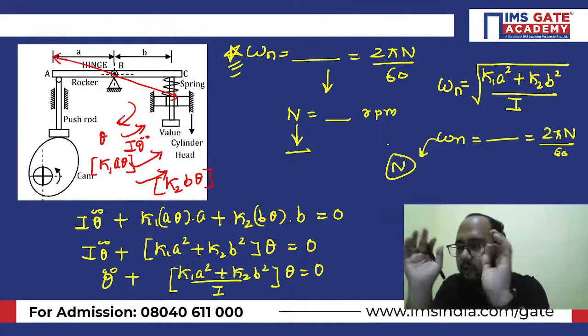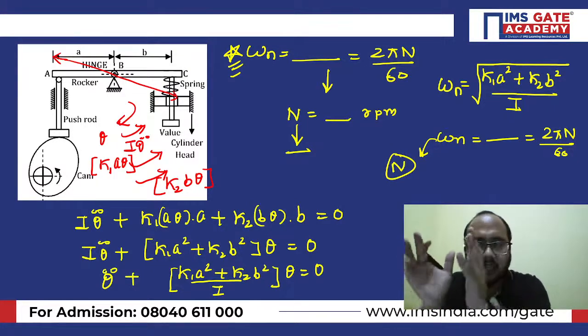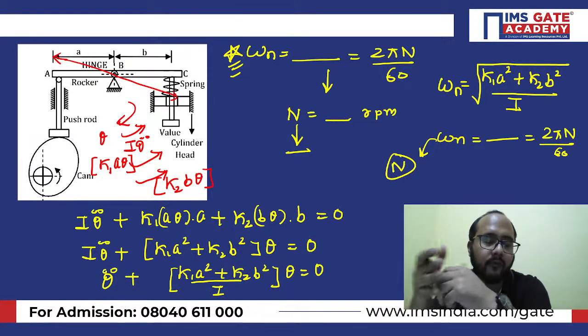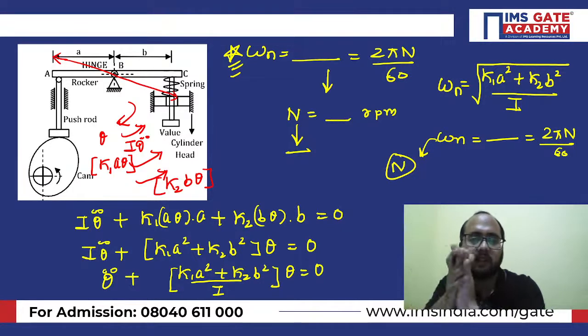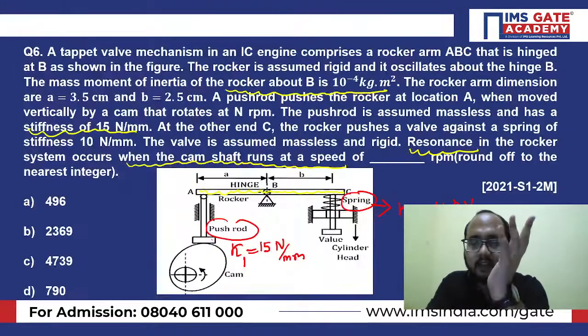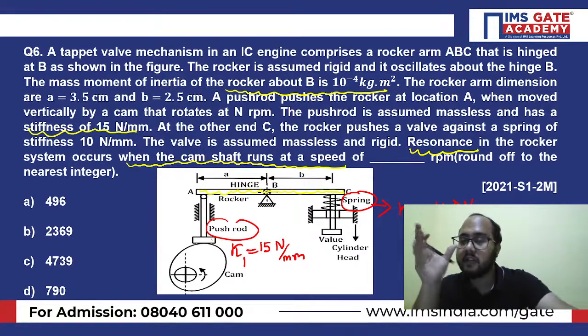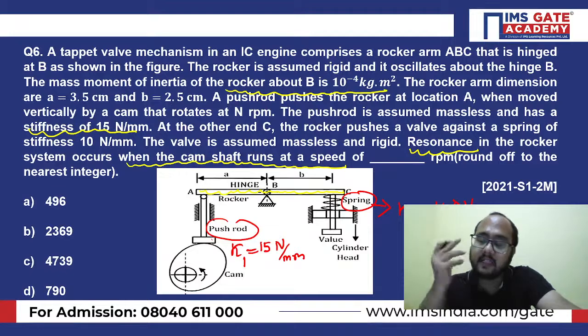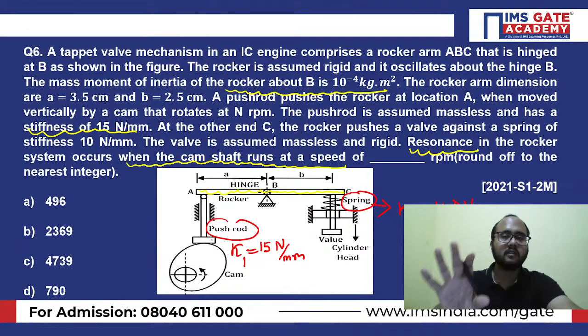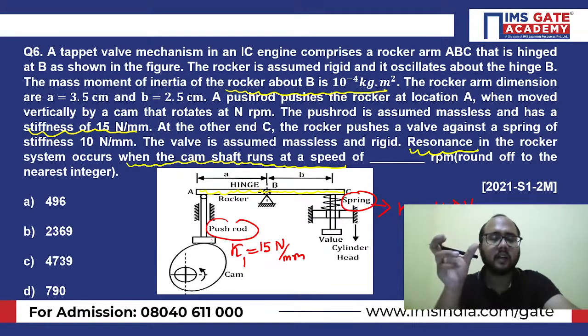Okay, so I hope this particular method is clear to you, right? In this question, they go beyond the step of finding natural frequency. They are asking the speed of rotation at which the resonance will occur. Actually, in this question itself, they didn't mention the term natural frequency. They are asking the speed of rotation under resonance. See, these are the important terms: resonance, speed of rotation.